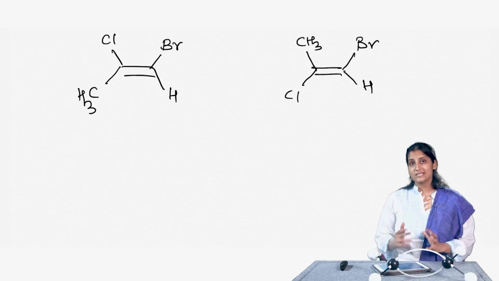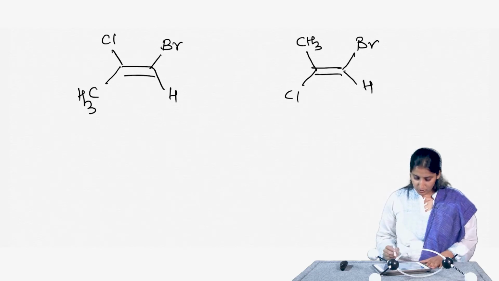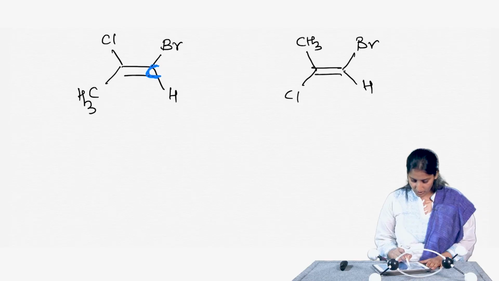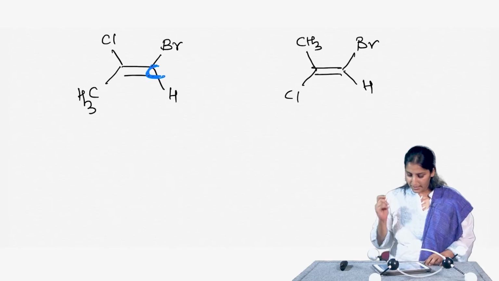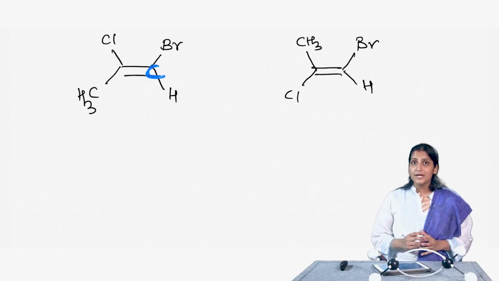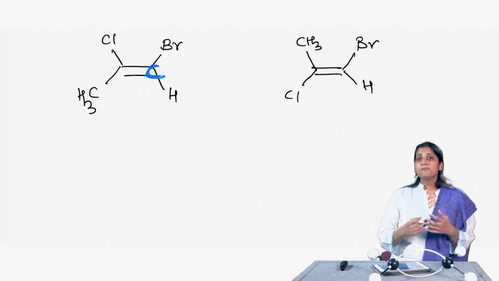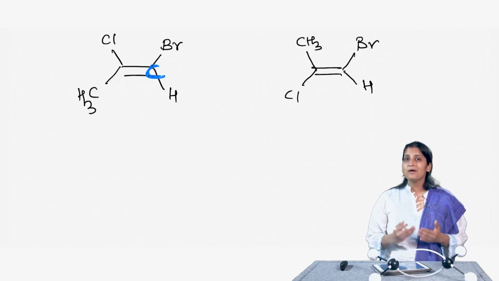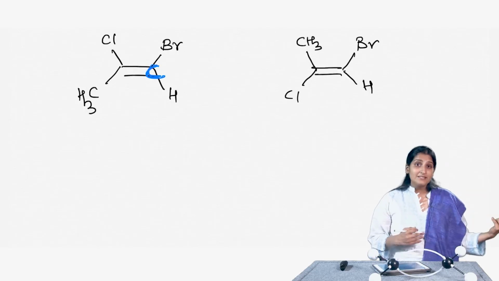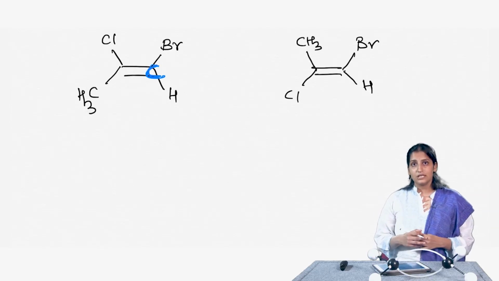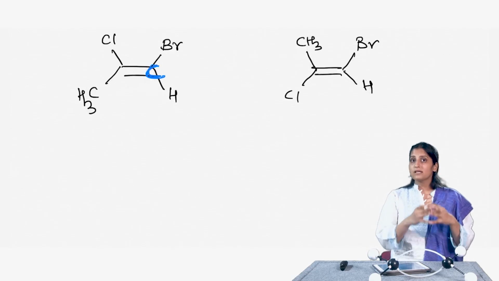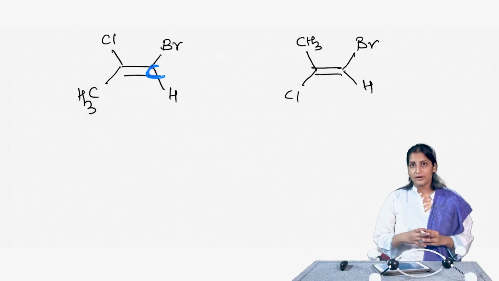So, I am going to try to name the first molecule as E or Z. The first thing you do is look at this particular carbon here, the carbon in blue, and look at the two groups attached to it. It has a bromine and a hydrogen. The relative priority rules are the same as the R and S nomenclature rules that we had seen: the higher atomic number gets the higher priority.